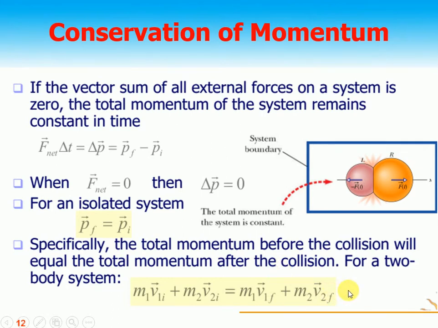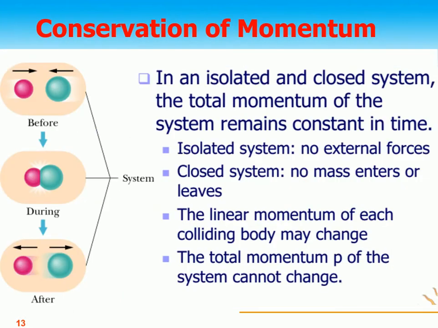So the momentum before collision is the momentum after collision, or the change in momentum is 0. This is called the law of conservation of momentum for an isolated system. In an isolated or closed system, the total momentum of the system remains constant.